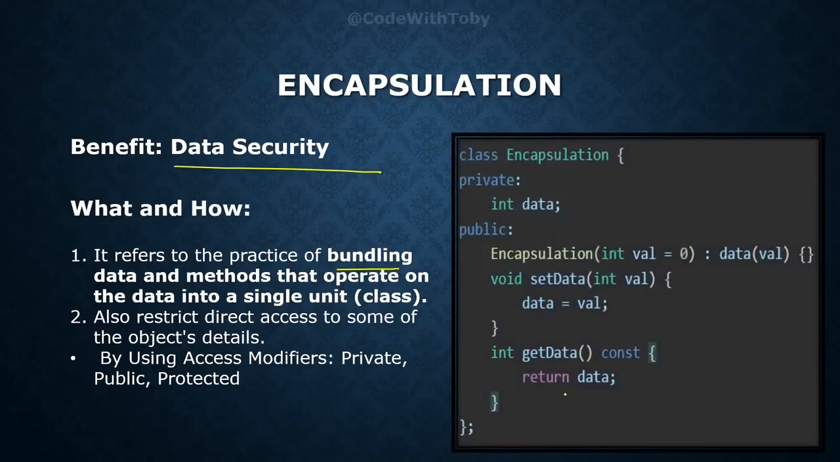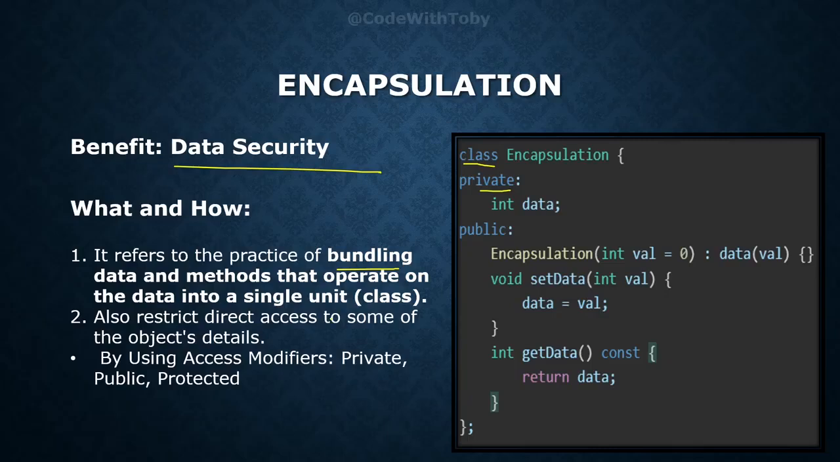So if you see this code, here we have a class whose name is encapsulation with some data, and a constructor which assigns a value to this data when we create an instance of this class. And we have two functions. One is to set the data and one is to get the data. So here we can see how encapsulation is bundling the data and methods into a single unit, which we also call a class. And it's using access modifiers to prevent unauthorized access to this data.